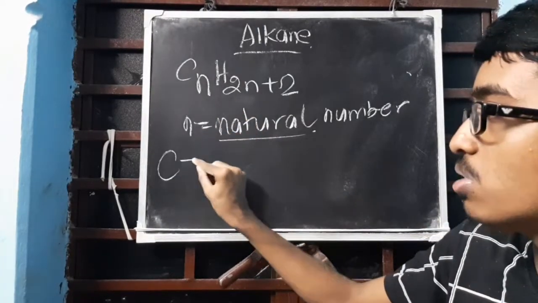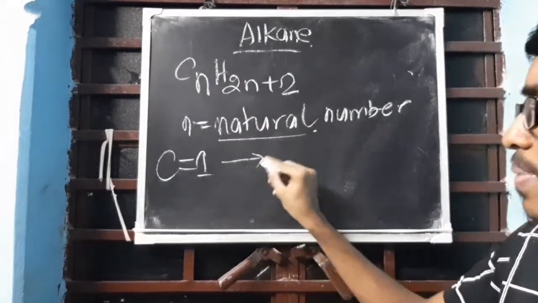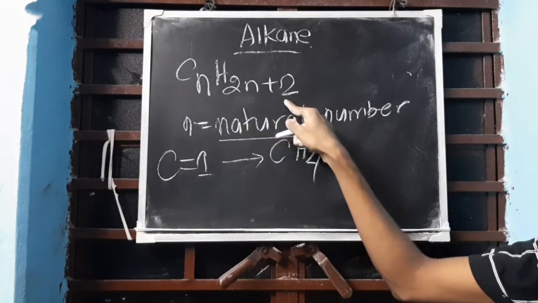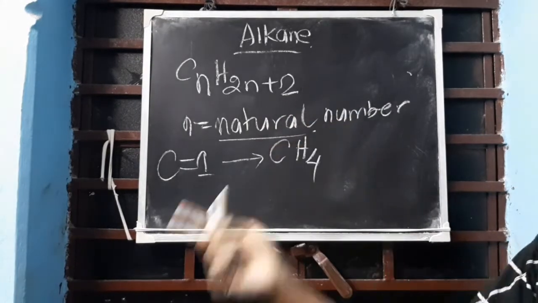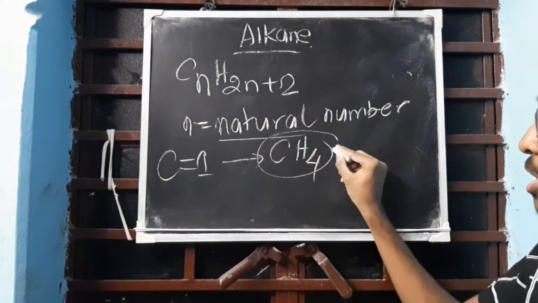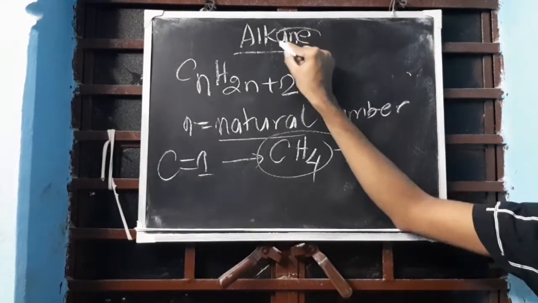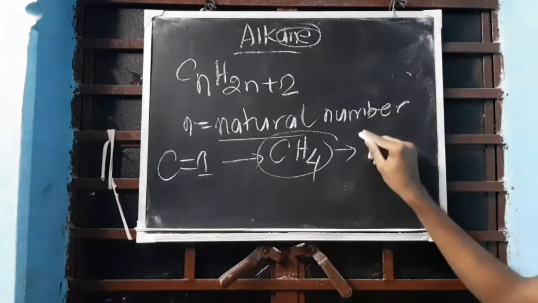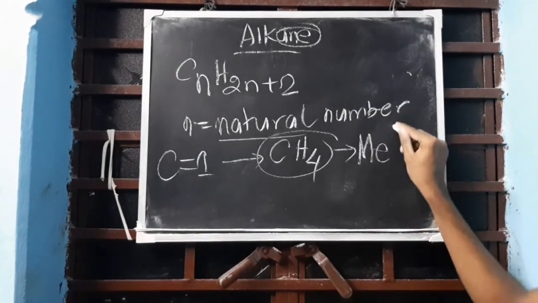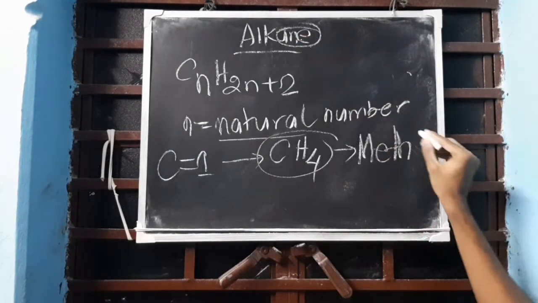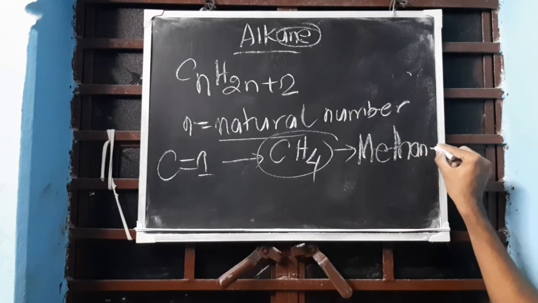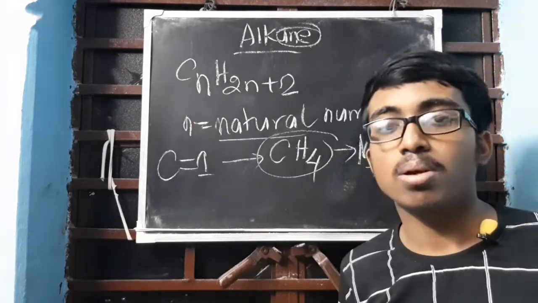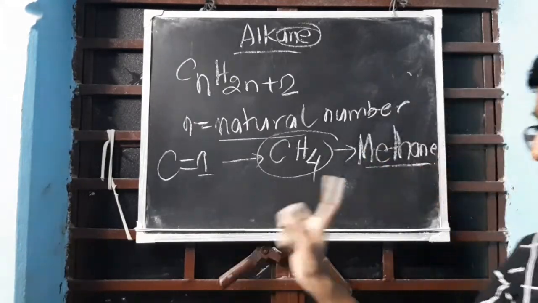So if I give C as 1, what will be the compound formed? CH4, since 2 into 1 plus 2 is 4. So CH4 is named with the suffix ANE. Who is the prefix? One carbon means meth. And the suffix is ane, so the name becomes methane. So the first member of the alkane group is methane.